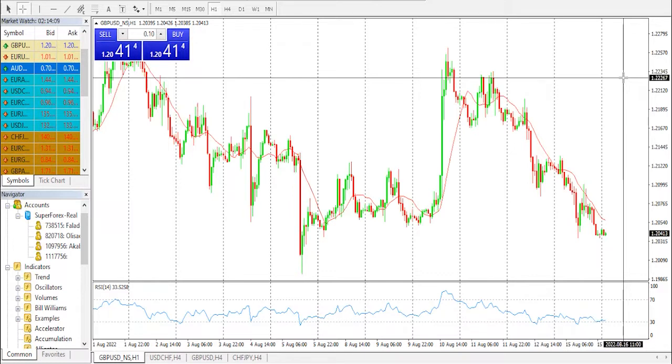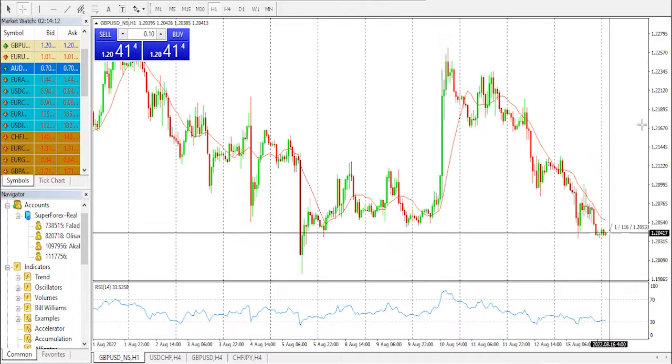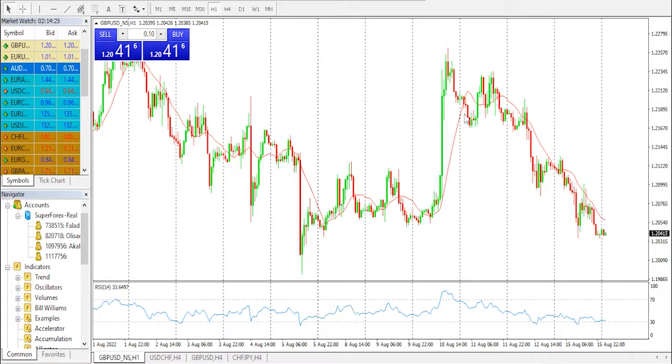Now, if we were to make an entry at this point, we let our trade run up to this point, which is about 1.2212, over 170 plus pips from that entry point, which is good money, of course. And that's our technical analysis on today's currency pair, the Great British Pound to the United States dollar. Let's move over to the stock markets.